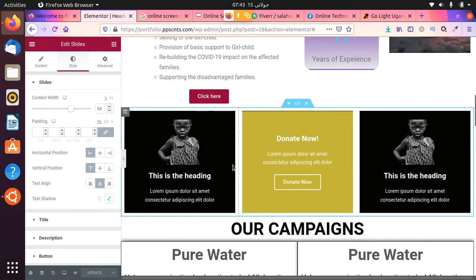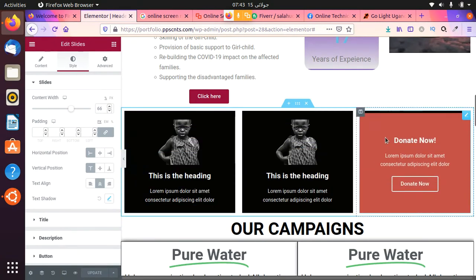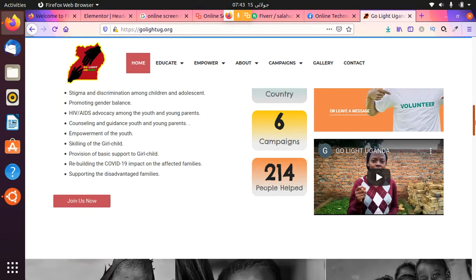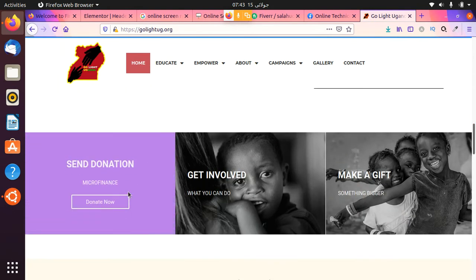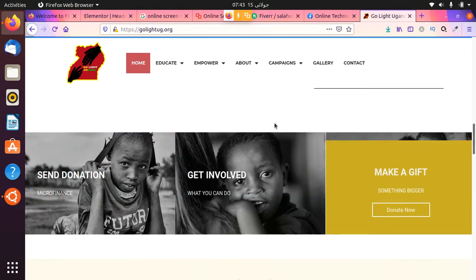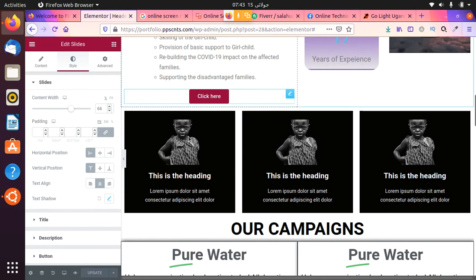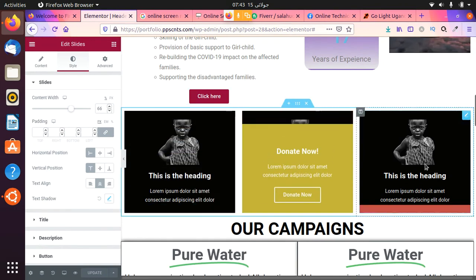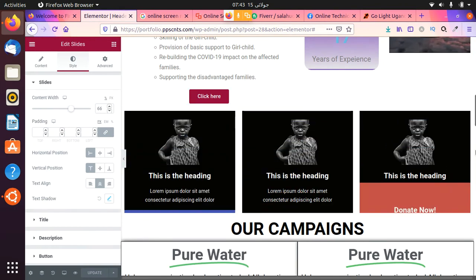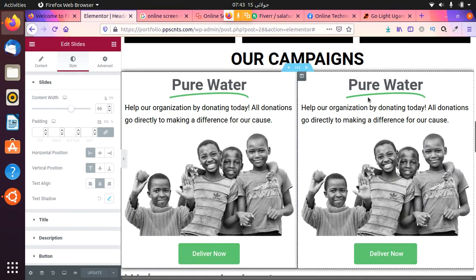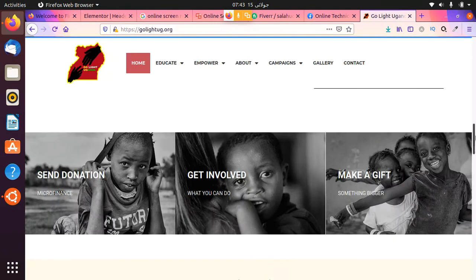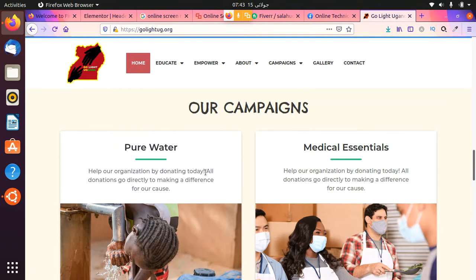In the next, I have designed this flip box, as you can see in the main website. This one, this is the flip box, and I have designed the same, even if the colors are different. There is a heading, and there are two columns containing a header and some text.